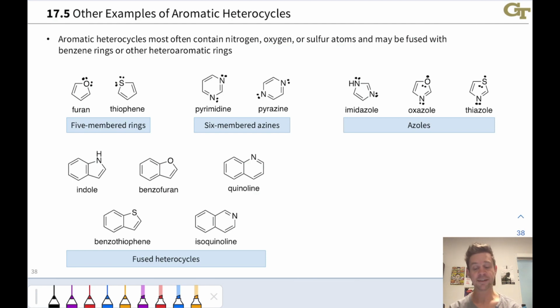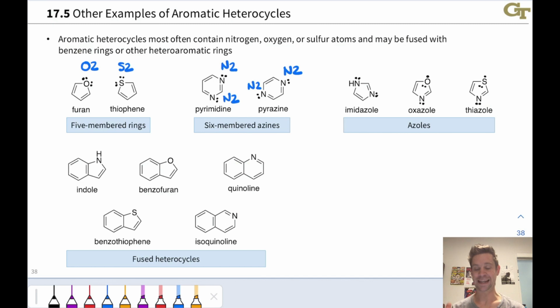So we've got both 5 and 6-membered heterocycles here on the slide. Important 5-membered rings containing oxygen and sulfur respectively are furan and thiophene, and we see the sp2 O and S atoms in these aromatic heterocycles. Very similar to pyrrole, actually, conceptually speaking. Pyrimidine and pyrazine are like pyridine, where another one of the carbons has been replaced with an sp2 nitrogen. So these azines, as they're called, abound in sp2 nitrogens. And pyrazine is actually important in cooking. It's been found as a product of Maillard reactions, for example, when you're cooking and charring food.